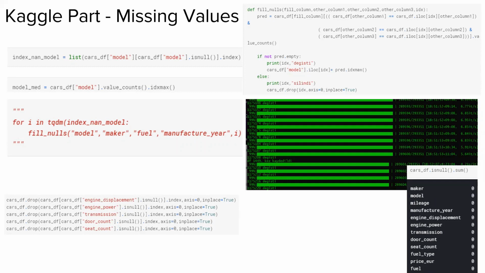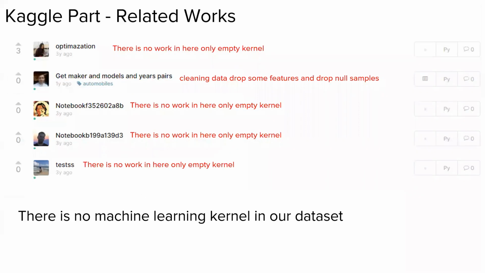After this work, we take the dataset from Kaggle and continue with the Orange tool. Additionally, we checked related work on Kaggle kernels for our dataset. There is no work about machine learning prediction, and there are only 5 different kernels, and only one of them writes something. The other kernels are empty.